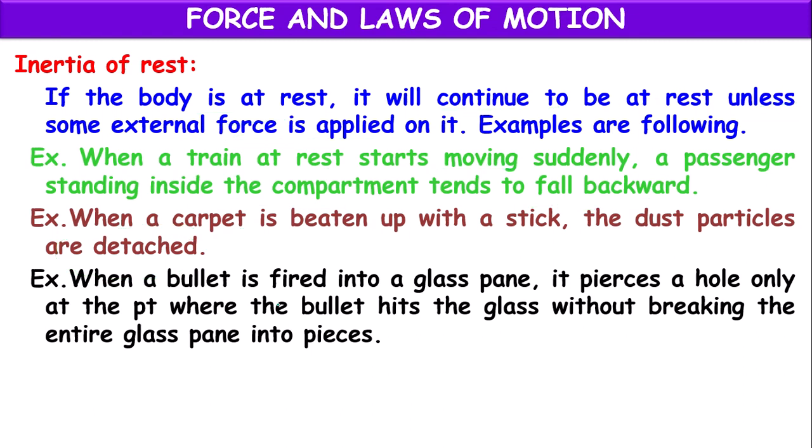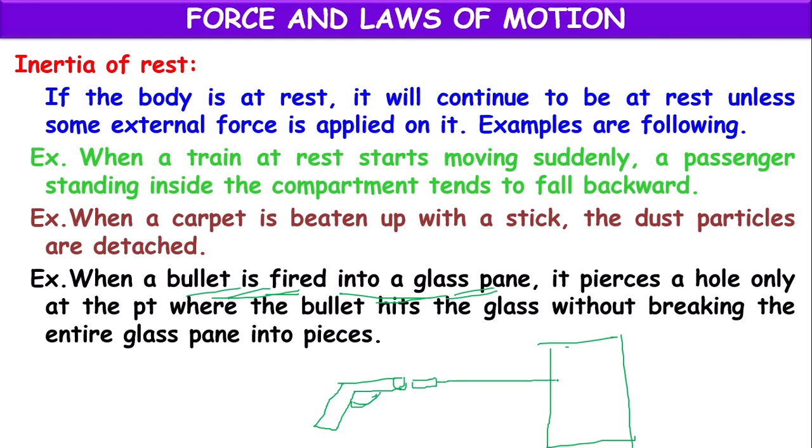Or when a bullet is fired into a glass pane. We have a glass pane, and a bullet is fired from the gun. So what will it do?